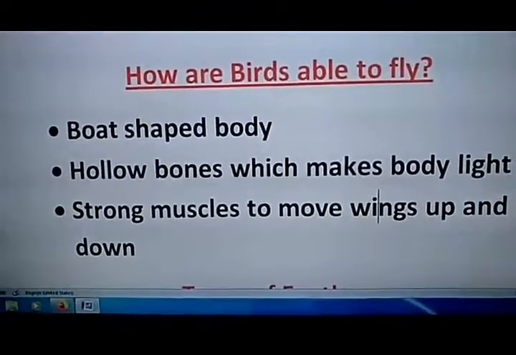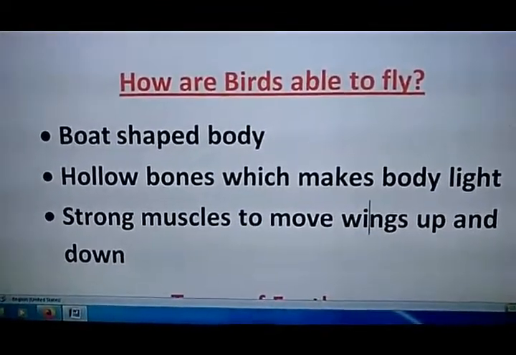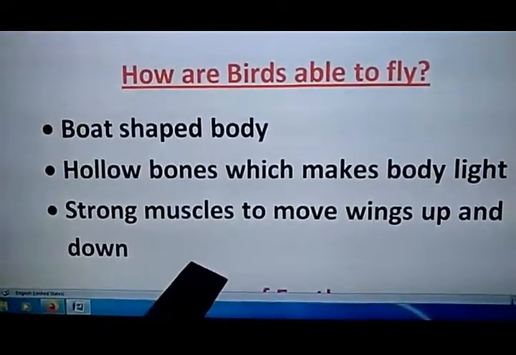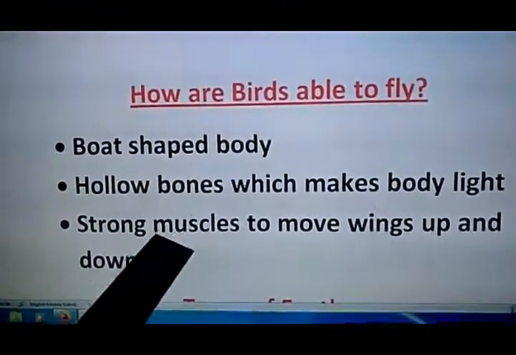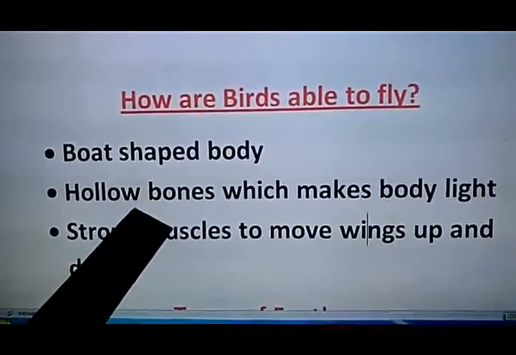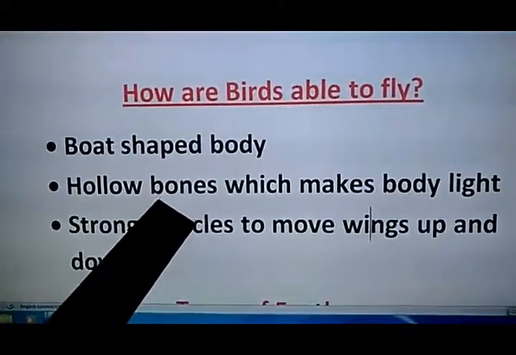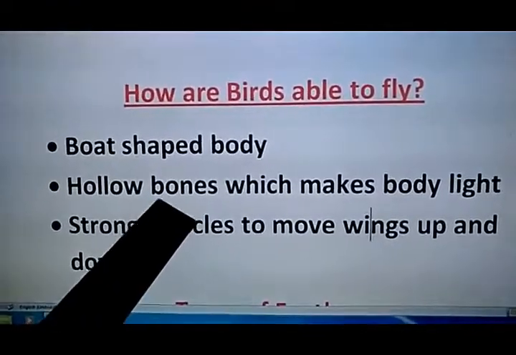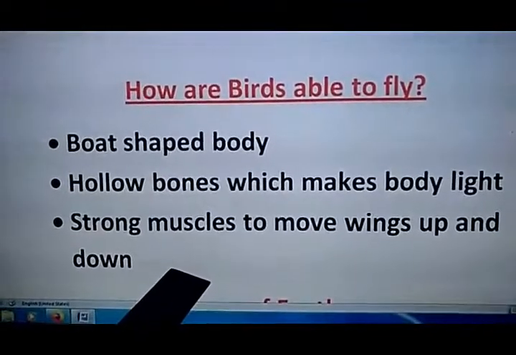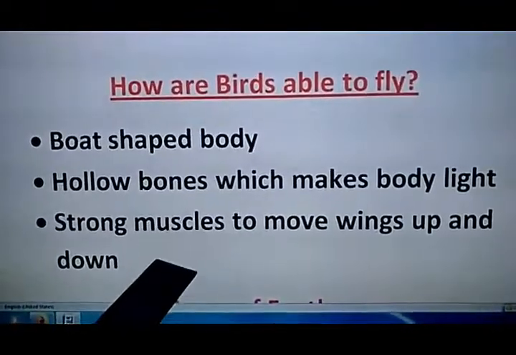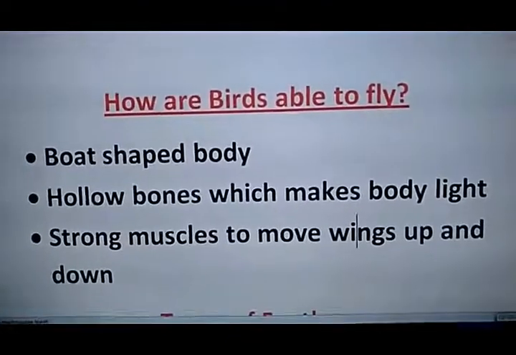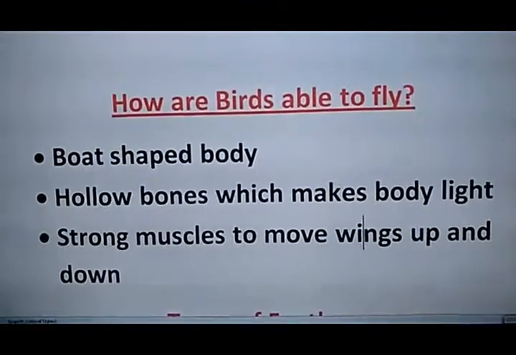So this is the reason why the birds are able to fly. Because they have a boat-shaped body which keeps their balance in the air to fly. They have hollow bones by which their body is very light in weight. That's why they can fly easily. And they have strong muscles by which they continuously move their wings up and down.